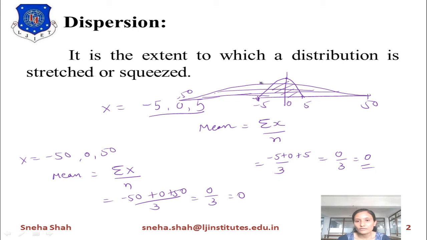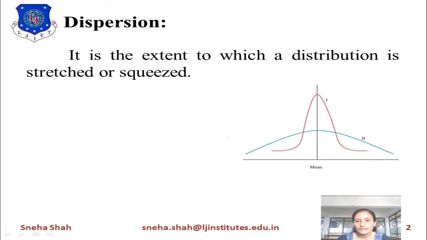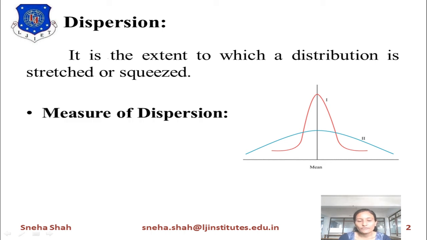If you want to find out how much the distribution is stretched, it is defined by using dispersion. Dispersion is basically used to find how much the distribution is stretched or squeezed. As I explained, if the first graph is of a narrower band and the second graph is of a wider band, the mean value remains the same, but the distribution is stretched or compressed. This is found by using dispersion.